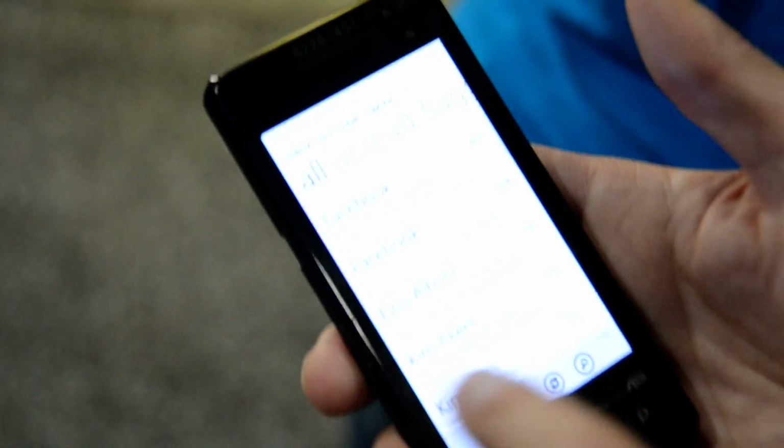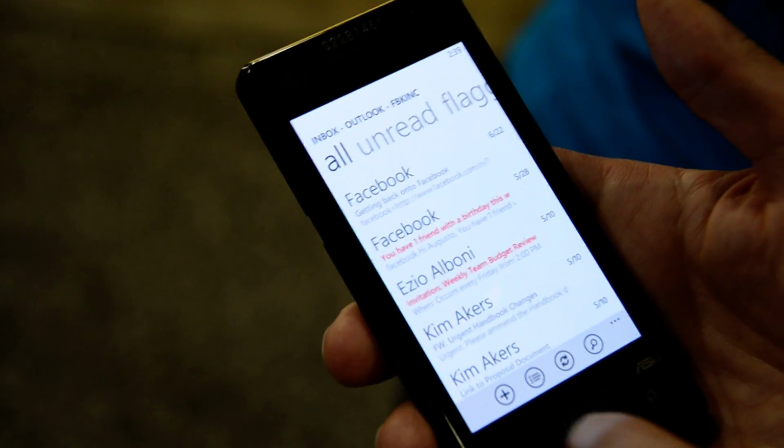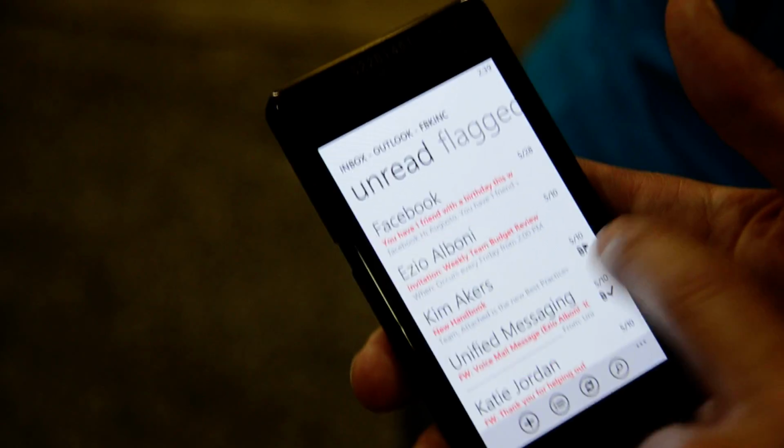Now for email, some of the things that we support is, for example, I have all my inbox in here. As we did previously, we support filtering by unread, by flag, by urgent, and then go back into all.